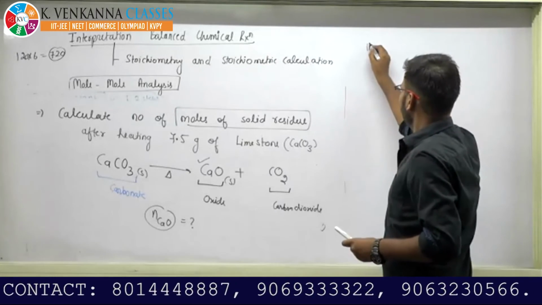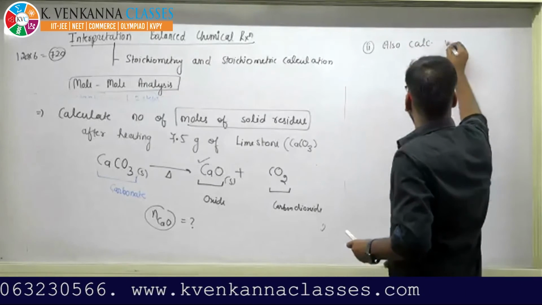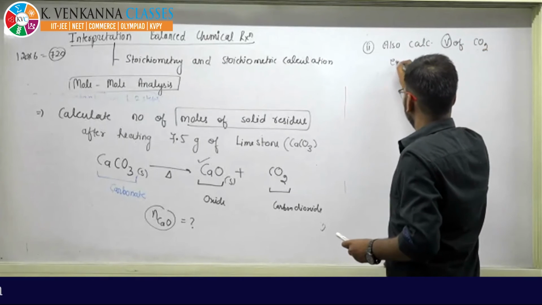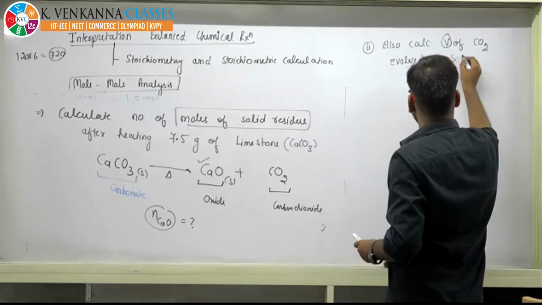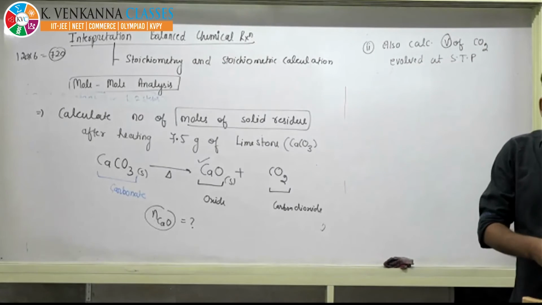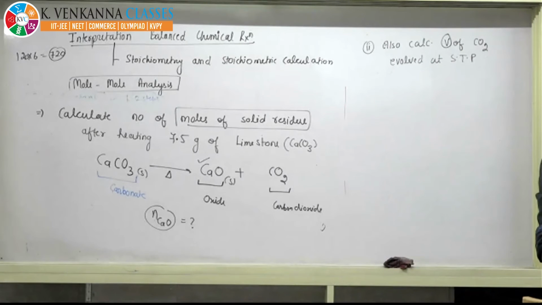And the second problem is also to calculate the volume of CO2 evolved at STP. Give me the answer, beta.